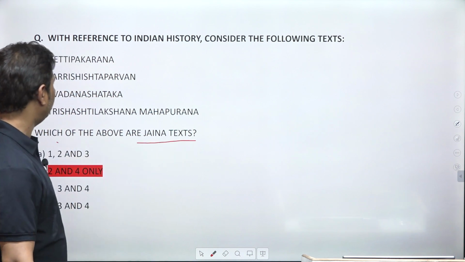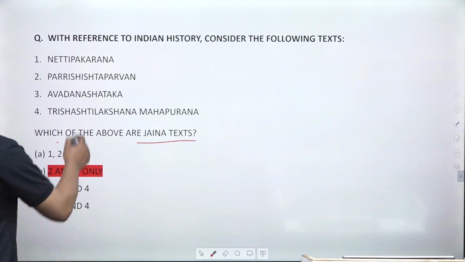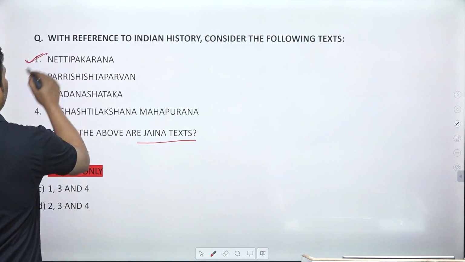Now, this question seems to be slightly tough for you, but by applying some logic you could have done it correctly. So basically, you can find Netipakarana is a popular text related to Buddhism, right?